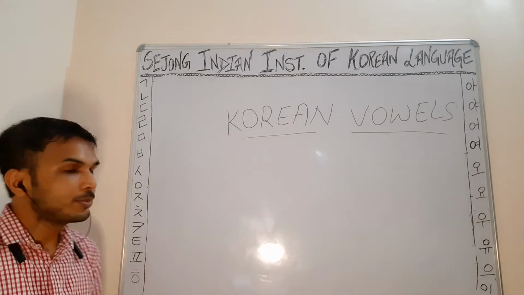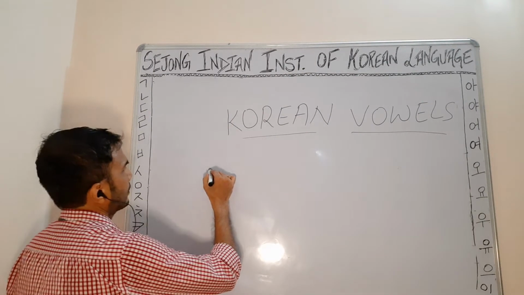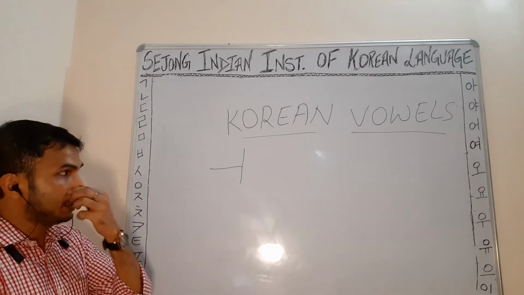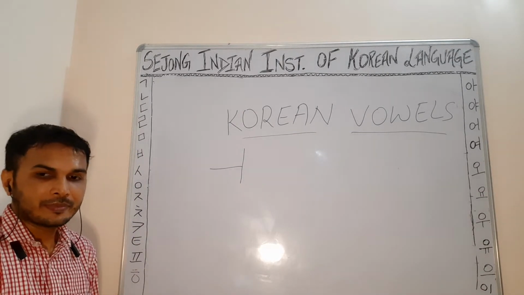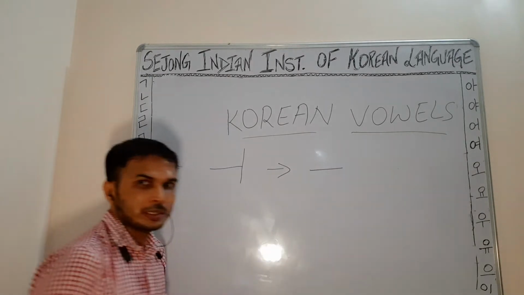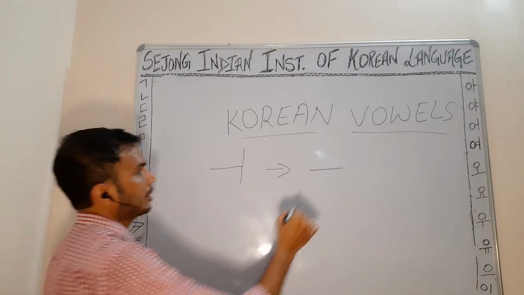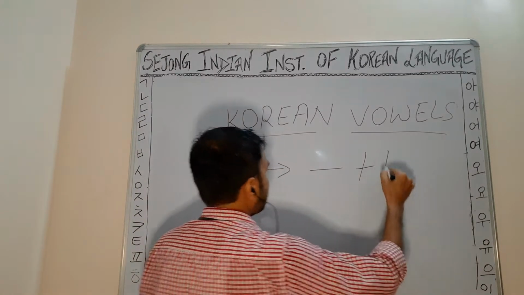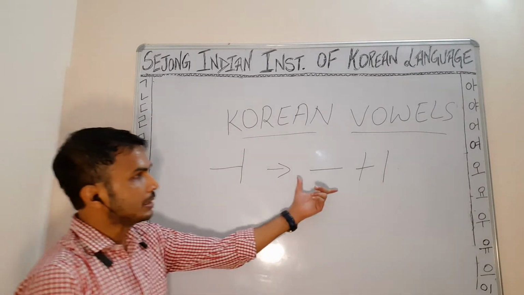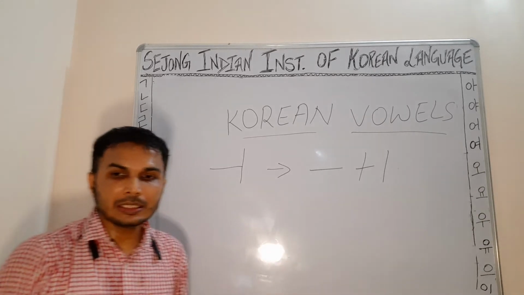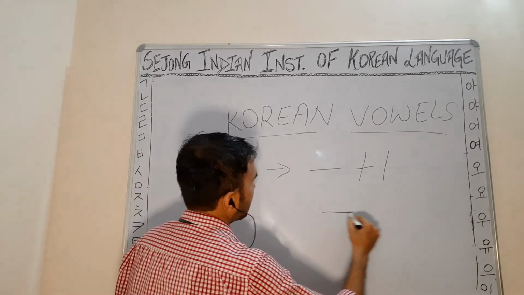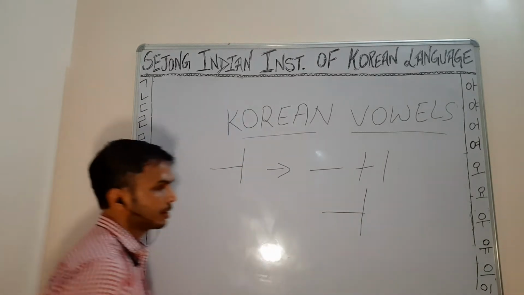Next Korean diphthong is ui. Ui can be written like this. So ui is a combination of u plus e. Right? So it is u plus e, that is ui. Okay, so ui can be written like this.